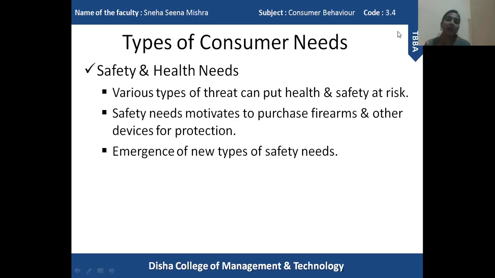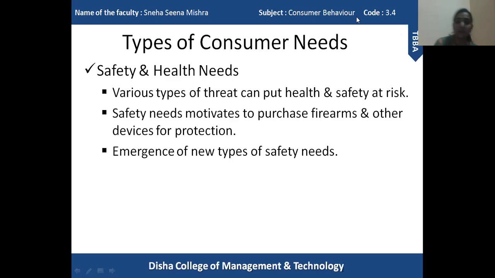So these are the various types of risk which we face on a regular basis, and in order to keep ourselves safe, we purchase antivirus, we purchase security cameras, and we purchase a variety of items. So with the increase in the level of needs, there is also an increase in the variety of products which are meant to keep us more and more safe.